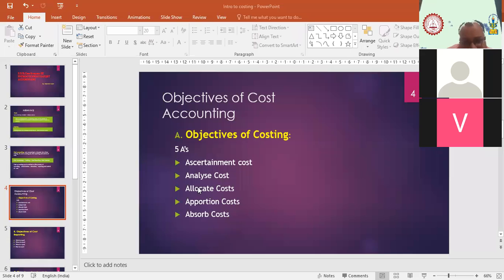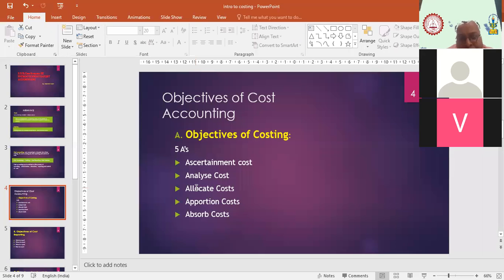Then the next one is allocating the cost. Allocating the cost means that if the expenses are related to the material, we have to put them in material. If the expenses are related to labor, we have to take them to labor. If we have incurred various other types of expenses, we have to take them to that head. That is the meaning of allocating. That means the full expense is booked in a particular area or a particular department.